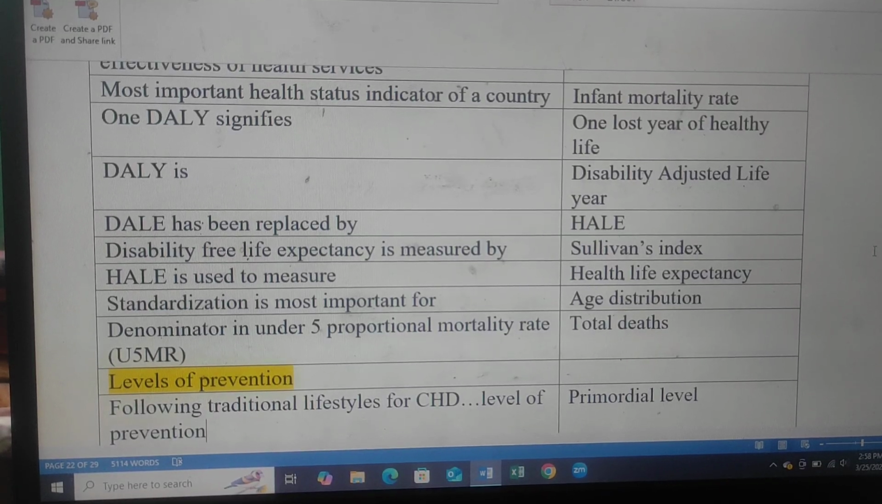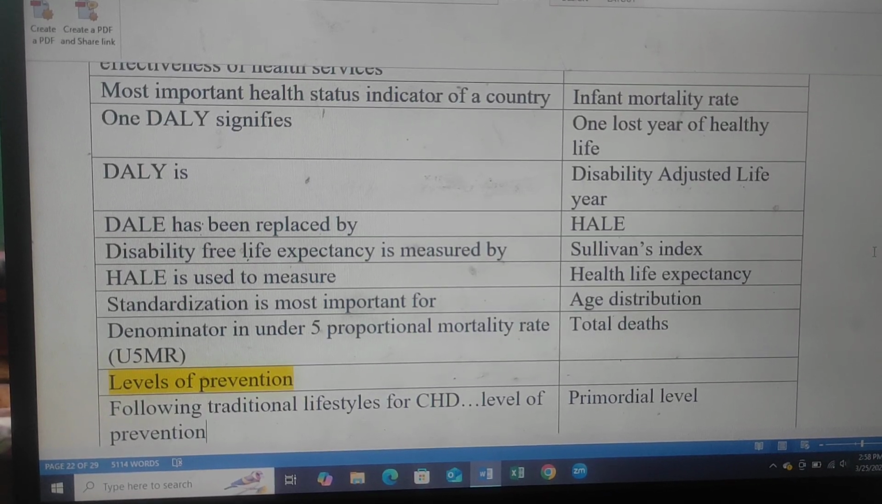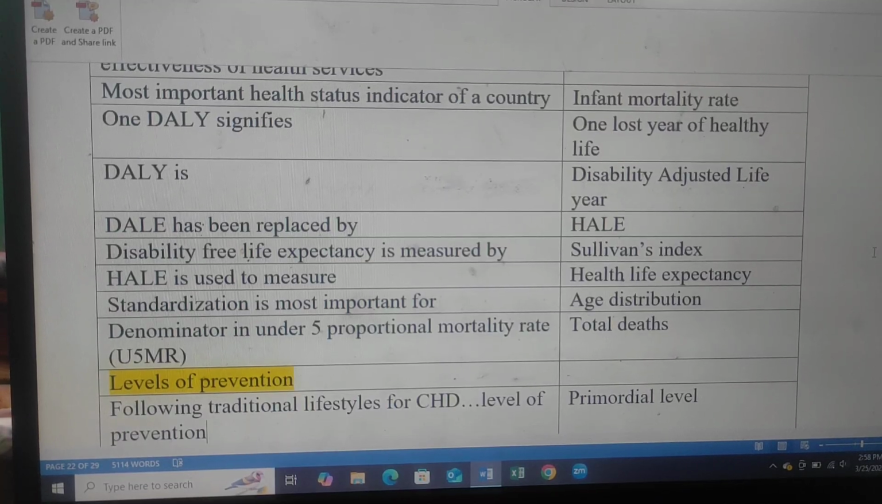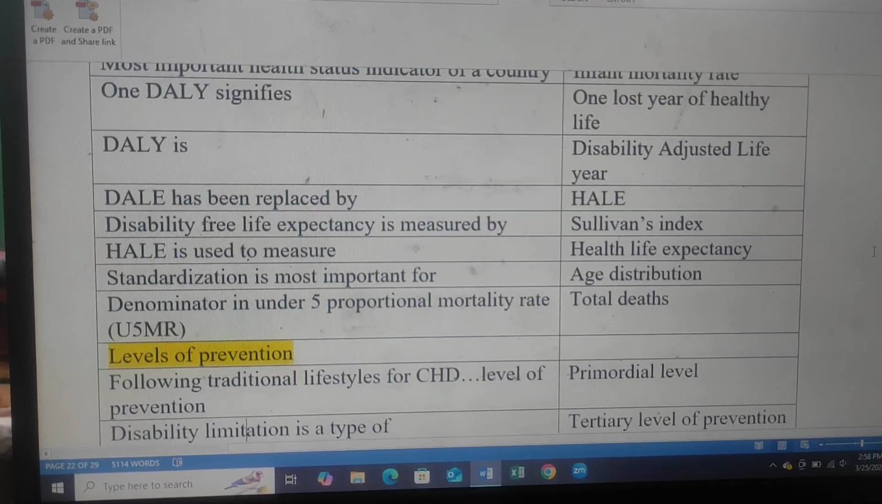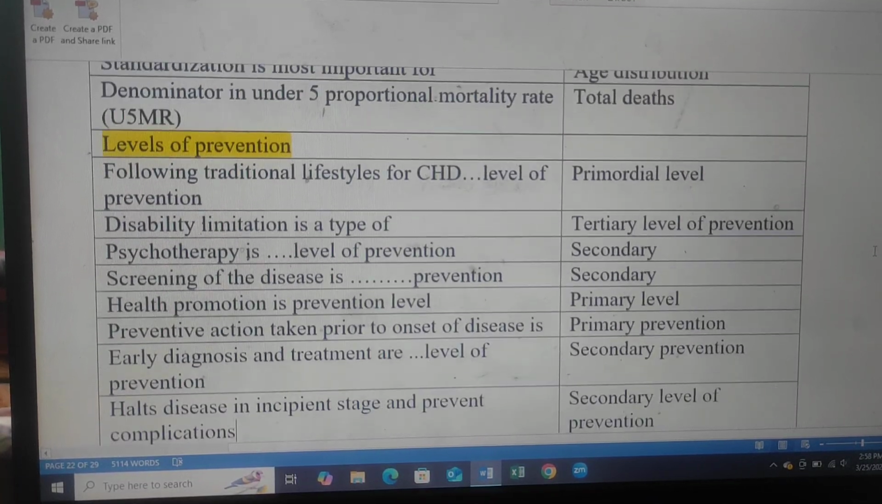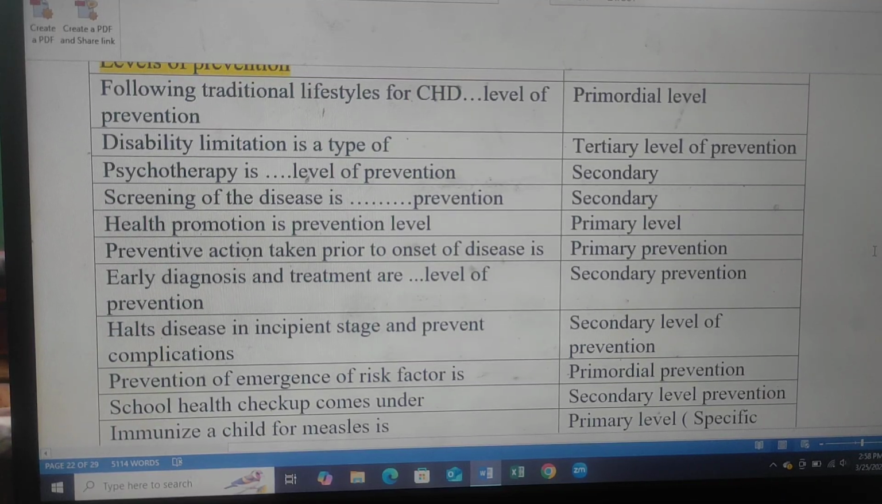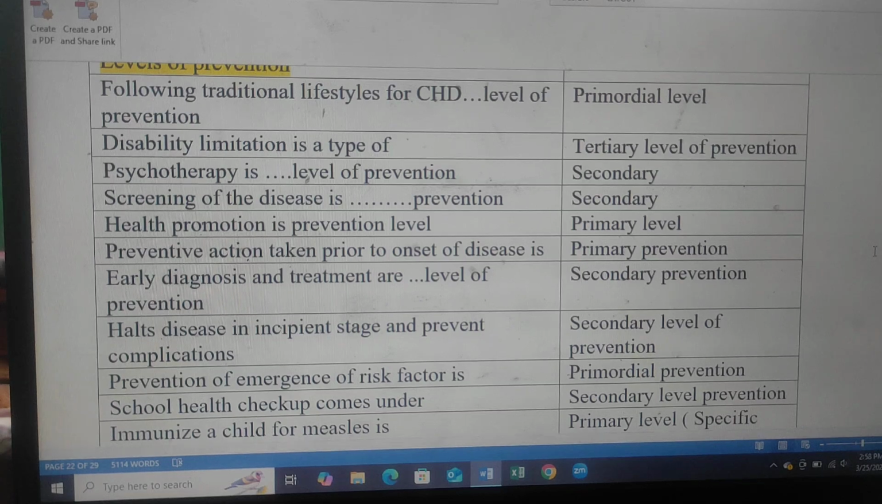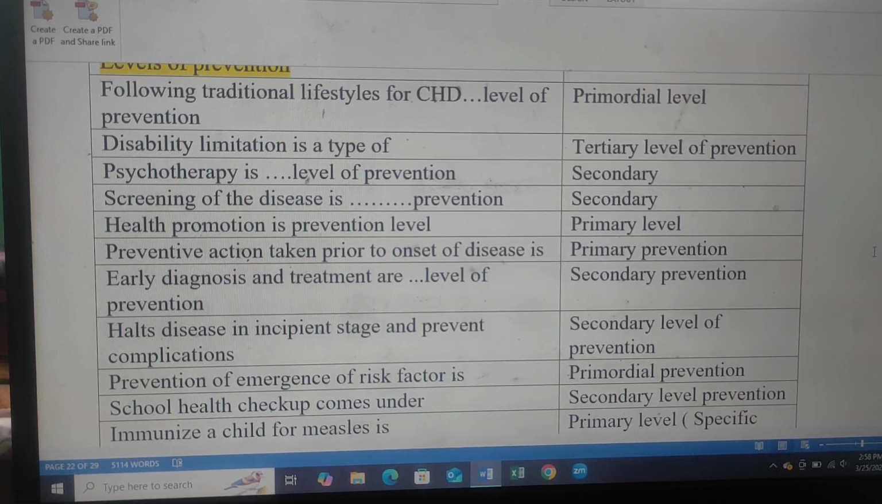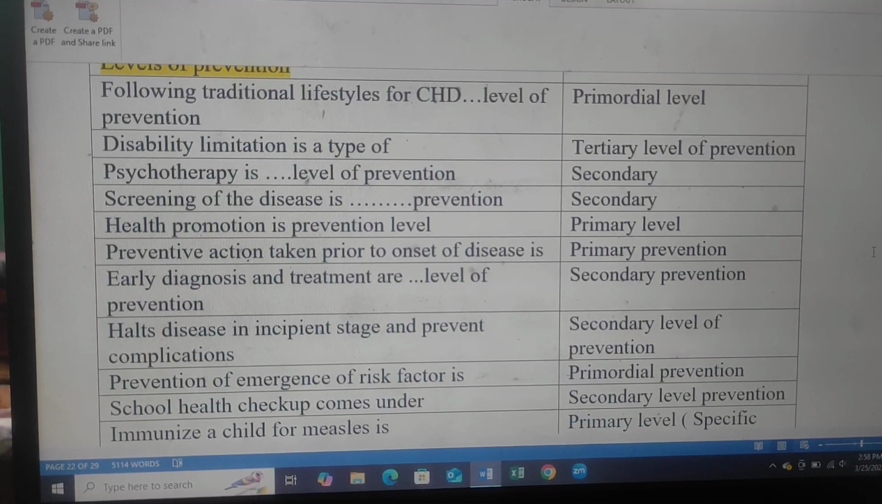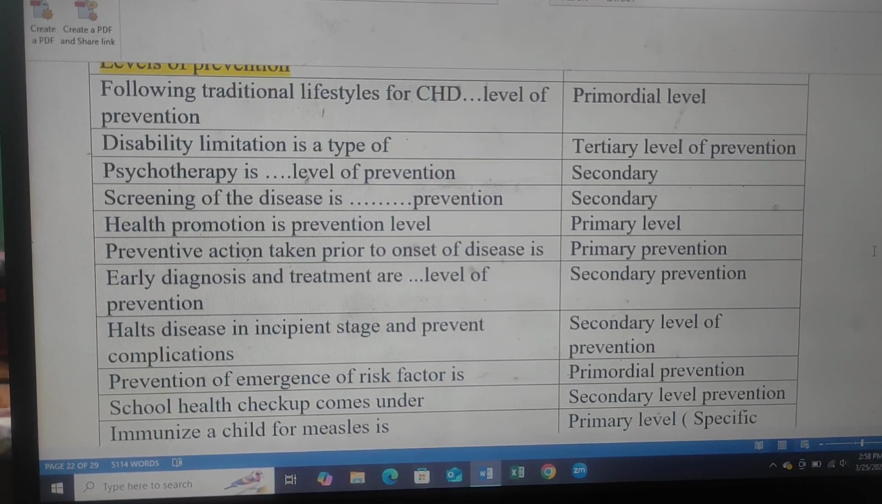Standardization is most important for age distribution. Denominator in under 5 proportional mortality rate is total deaths. Level of prevention: following traditional lifestyle for CST, level of prevention is primordial. Disability limitation is a type of tertiary level of prevention. Psychotherapy is secondary level of prevention. Screening of disease is secondary level of prevention.